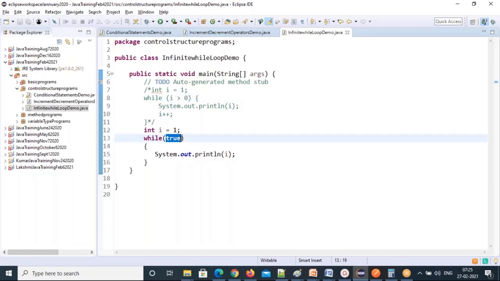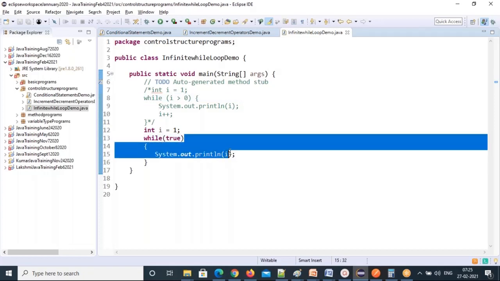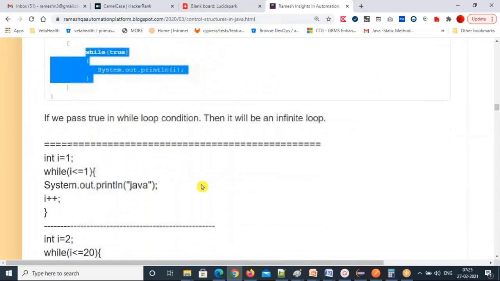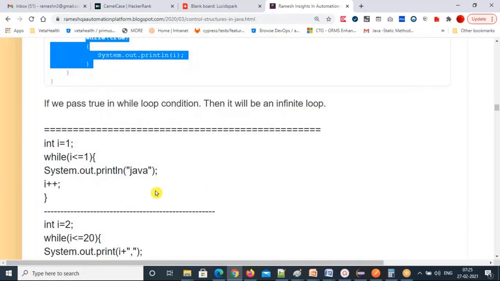You hard coded the condition value true, which means, as I told you, the while loop is going to execute until this condition becomes false. There is no chance of false here. So these are the conditions which are going to execute. So that is infinite loops. Maybe in the exams they will ask this kind of thing.